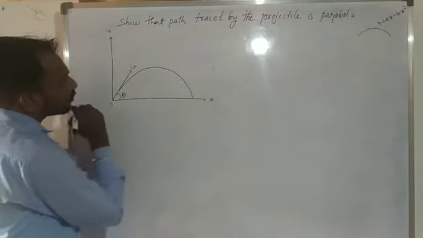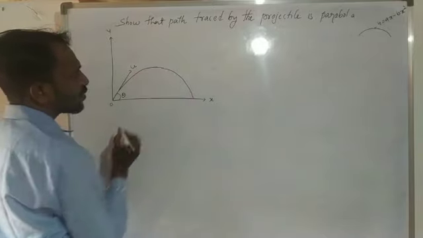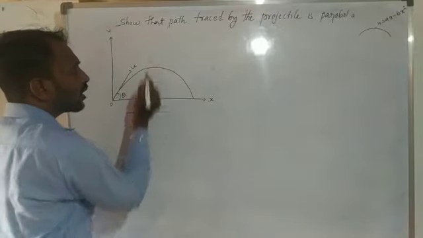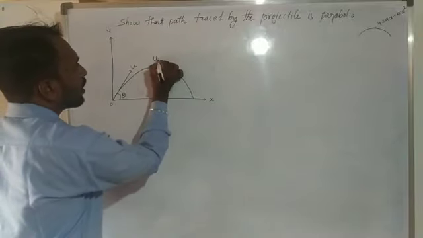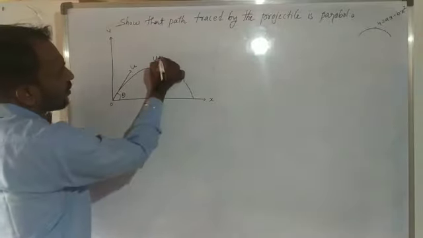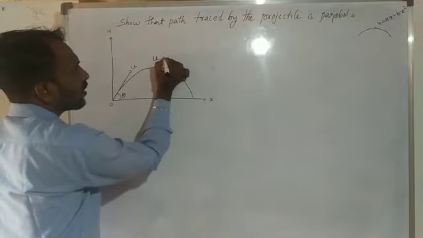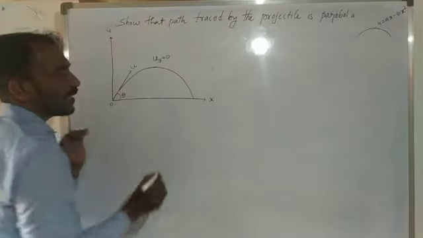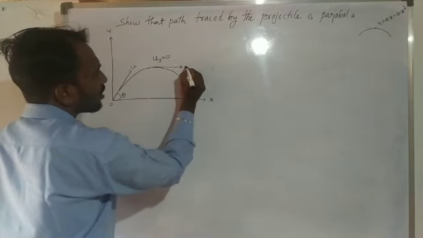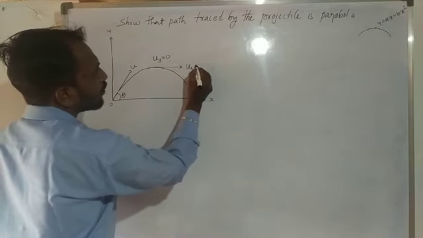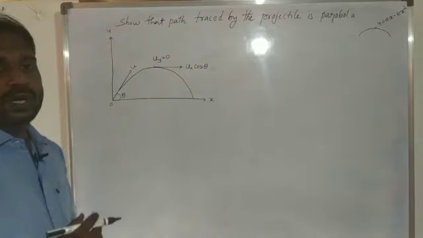And suppose when the body reaches maximum height, the vertical velocity we consider to be 0 at maximum height. So the vertical velocity, for example, we consider uy. This vertical velocity at the maximum point is 0. But in this condition, the horizontal velocity is ux cos theta. Why do we consider ux cos theta?